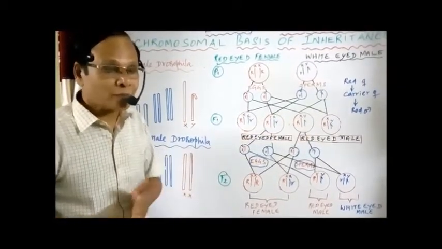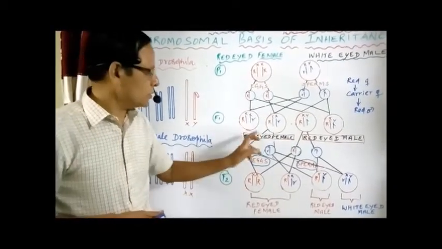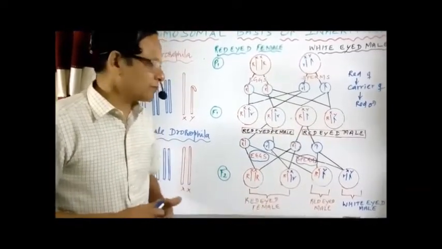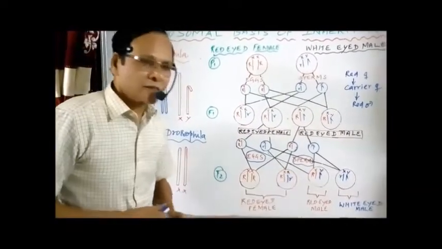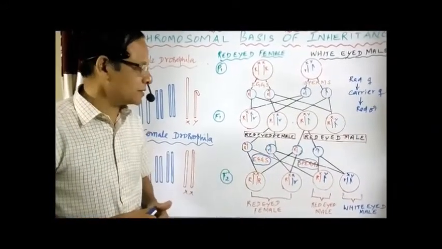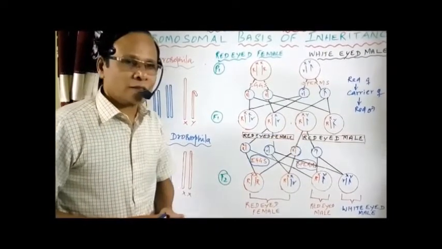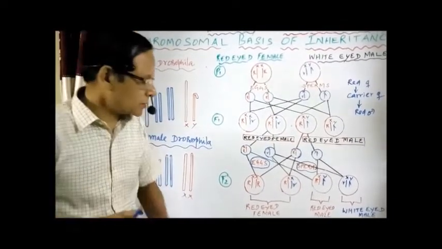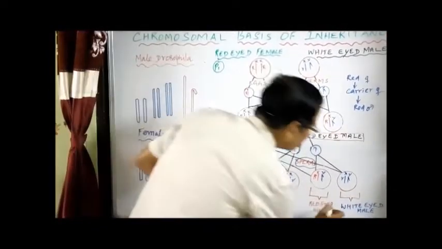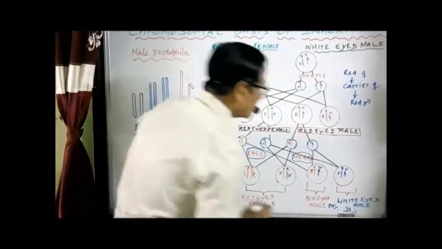I am using the word comparison only. Here, no father, no mother. So all are red-eyed. That's why the females are all red-eyed. As for the males, as in the case of color blindness, because here the female is a carrier, when the male is red-eyed, 50% of the males are red-eyed and 50% white-eyed. So 50-50 only here. You compare this with color blindness.